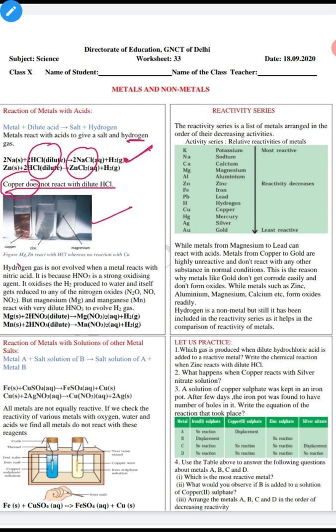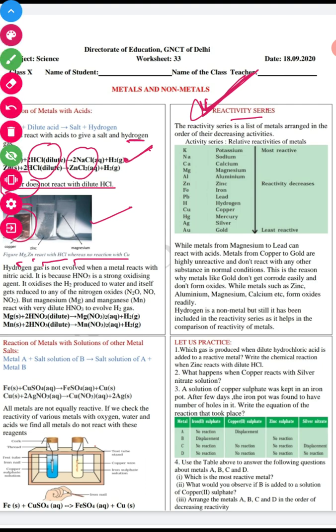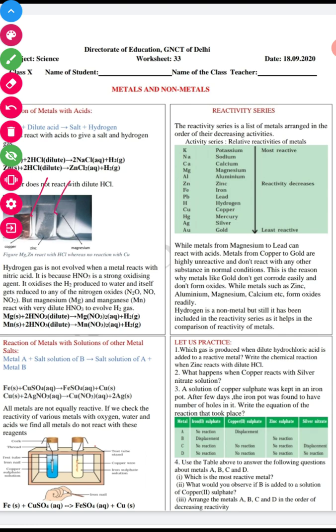As shown in this figure also, magnesium and zinc react with HCl, whereas there is no reaction with copper, because copper is not a very reactive metal. In my previous worksheet I discussed the reactivity series and how to learn it, and today again we will discuss it. But here they have shown the reaction of different metals with acids: copper, zinc, and magnesium.